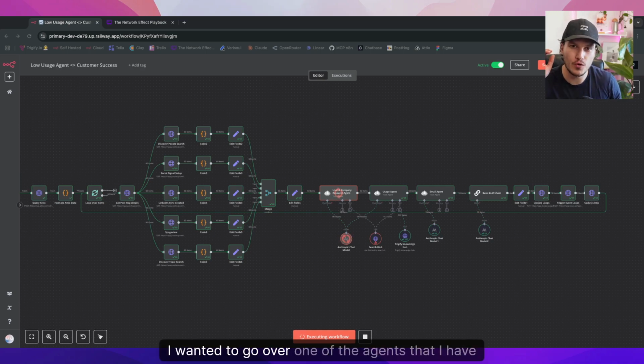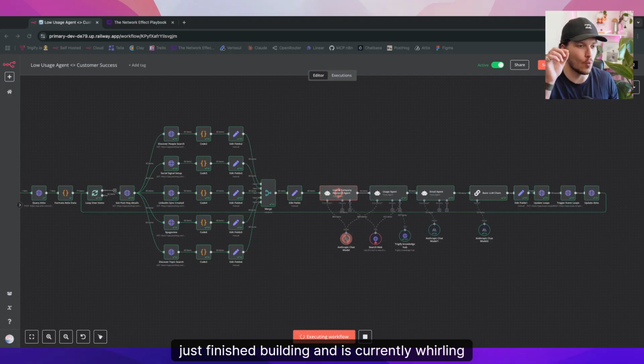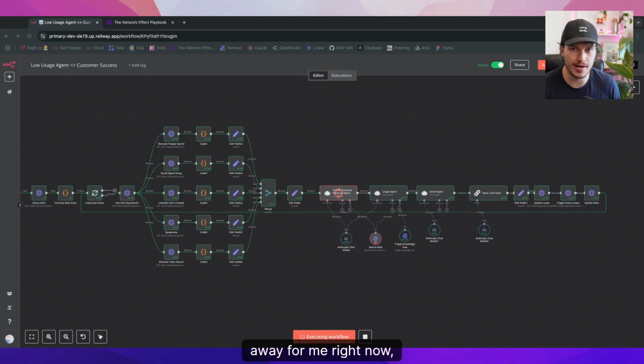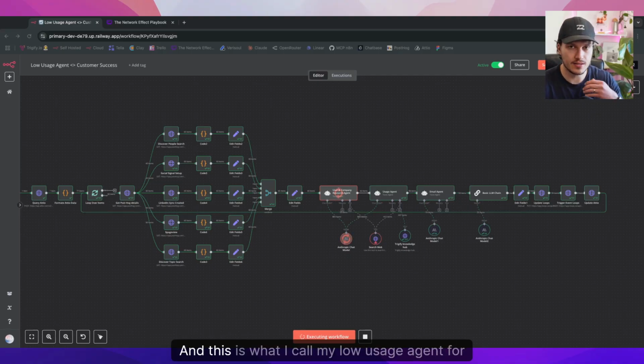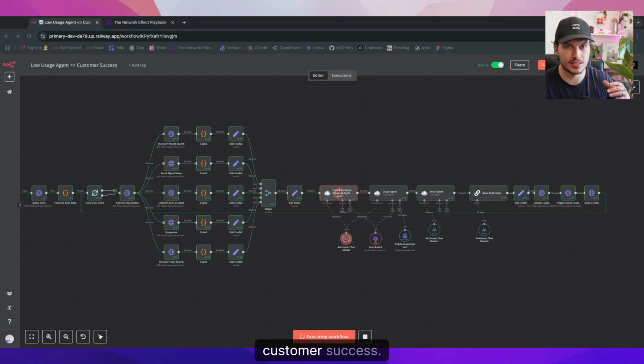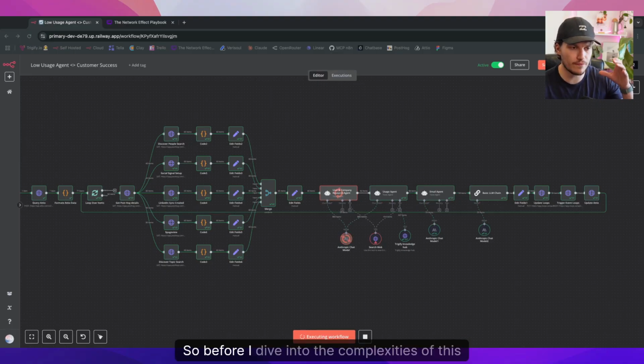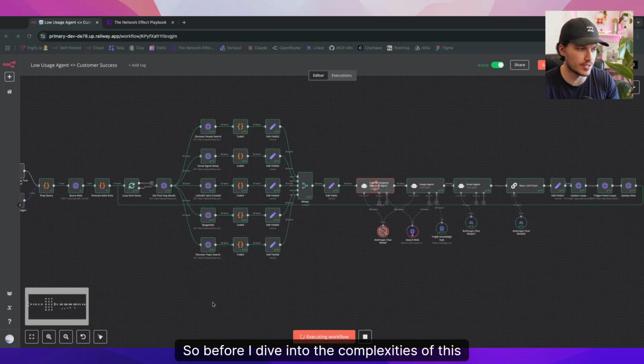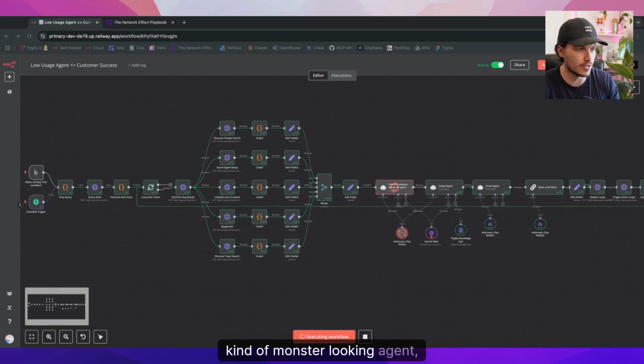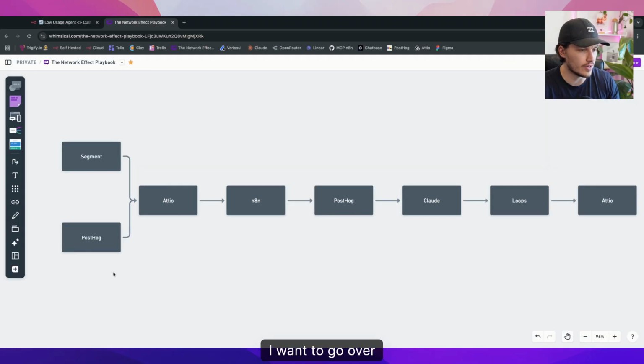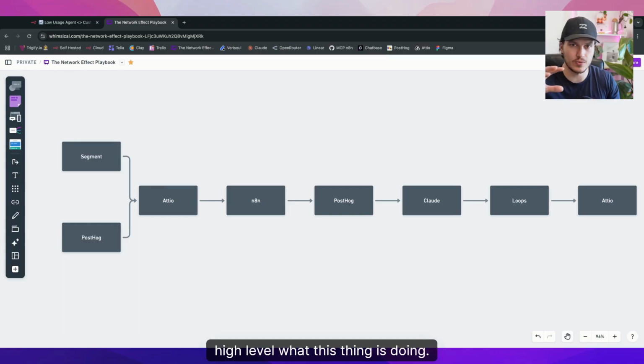I wanted to go over one of the agents that I have just finished building and is currently whirling away for me right now, running every single day, nearly every minute of the day at the moment, which is quite cool. And this is what I call my low usage agent for customer success. Before I dive into the complexities of this monster looking agent, I want to go over at a high level what this thing is doing.